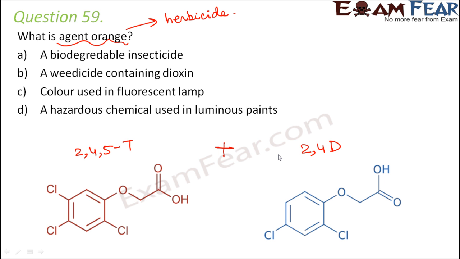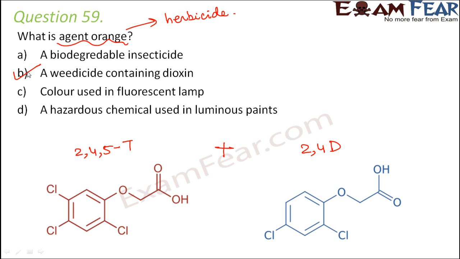Right? Now this Agent Orange, even though it's a herbicide which kills unwanted weeds, damages the health of a lot of people because it causes contamination in the environment, because it accumulates in the food chain. So as a herbicide it is fine, but it harms the environment. So that way it is really not good. So the answer would be a weedicide. Weedicide means something which kills weeds. So weeds are also herbs. Weedicide containing dioxin. And since these herbicides contain dioxin, this dioxin specifically accumulates in the food chain, and that is how it harms the environment. So option B is the correct one.